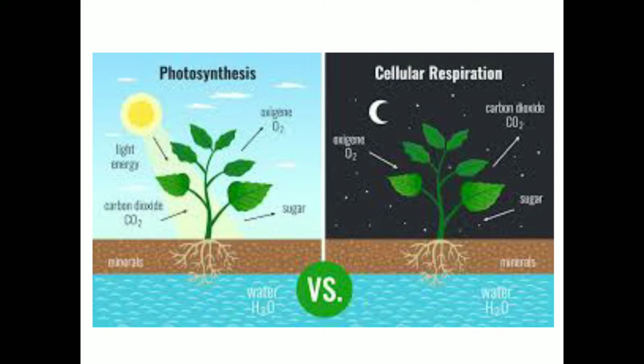This is the diagram showing photosynthesis and respiration. During daytime, plants take in carbon dioxide, and with the help of sunlight and water molecules, they prepare the food material, that is sugar or glucose molecules, which then combine to form starch, which is then stored within the plant as a reserve food material. And in this reaction, the oxygen is liberated out.